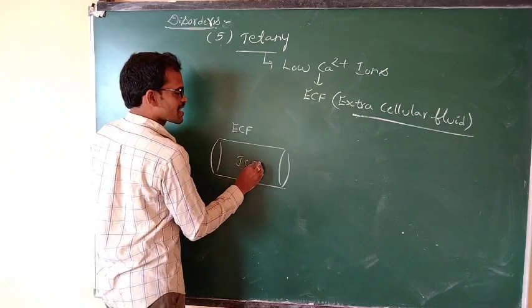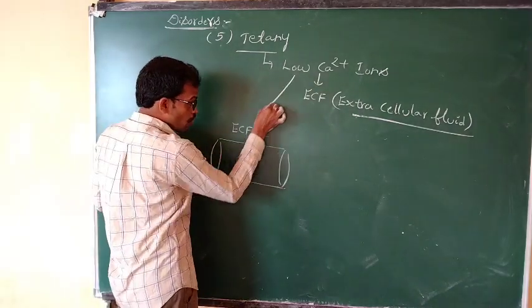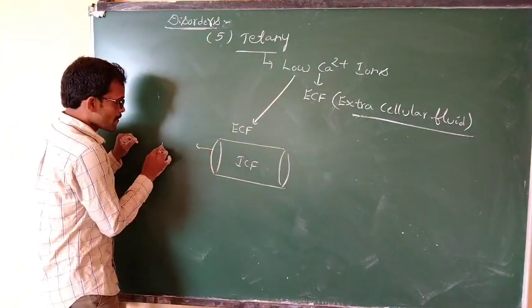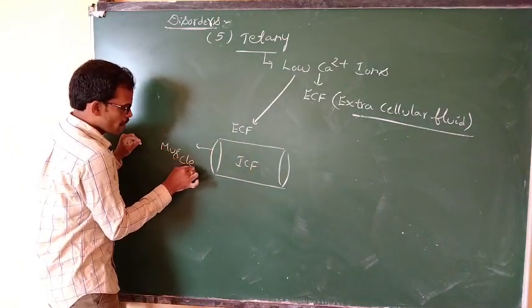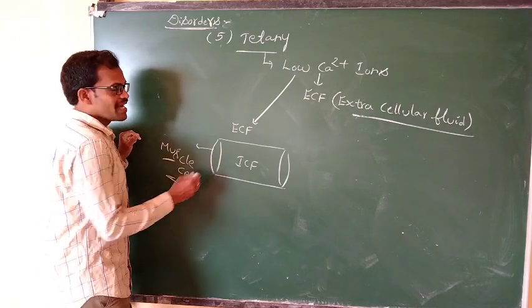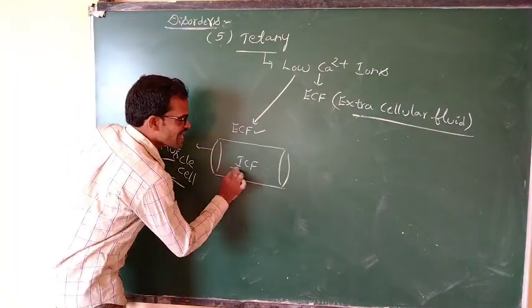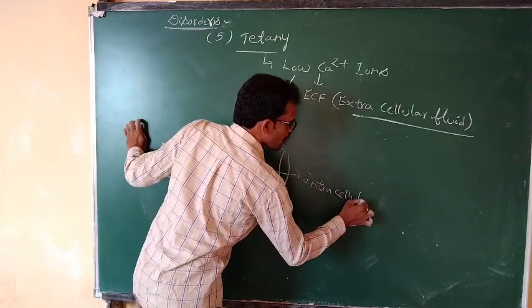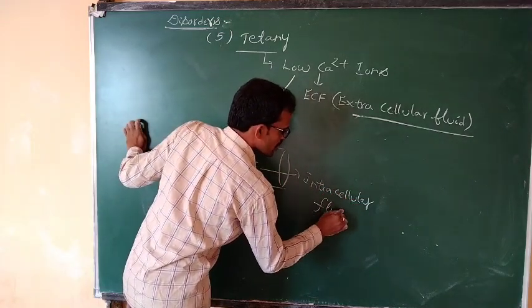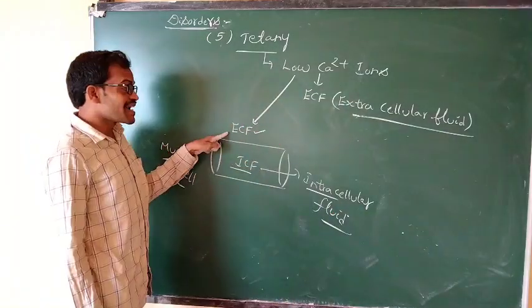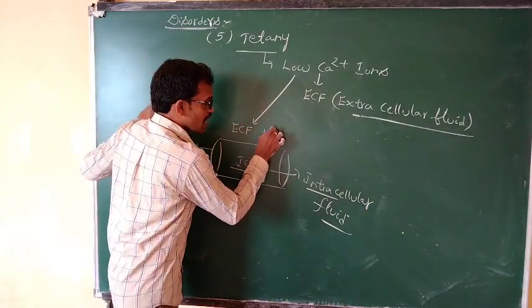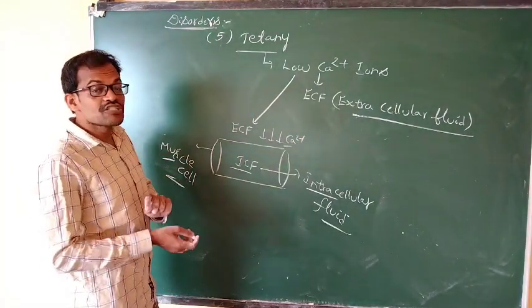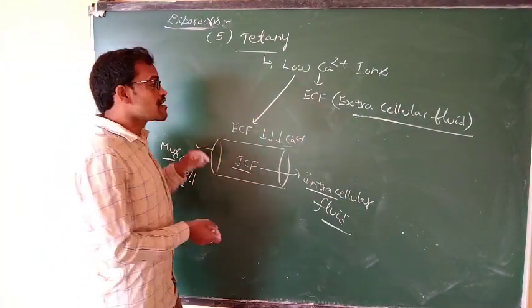Here, low calcium ions are present in the extracellular fluid.